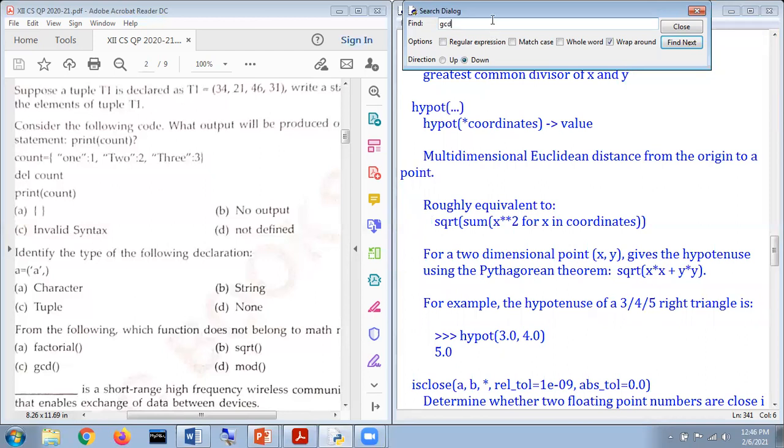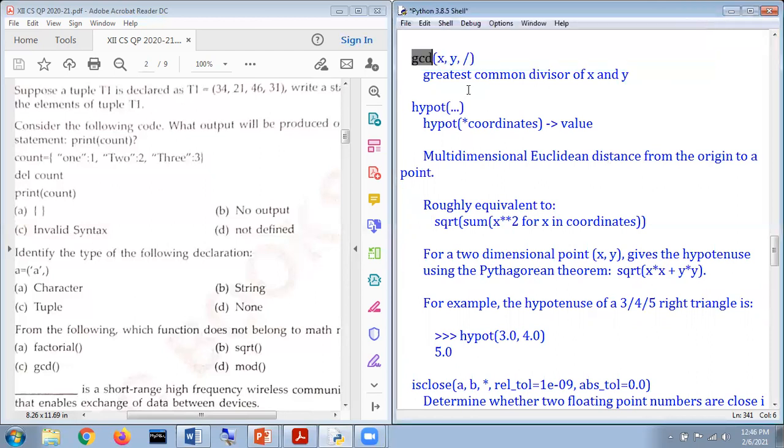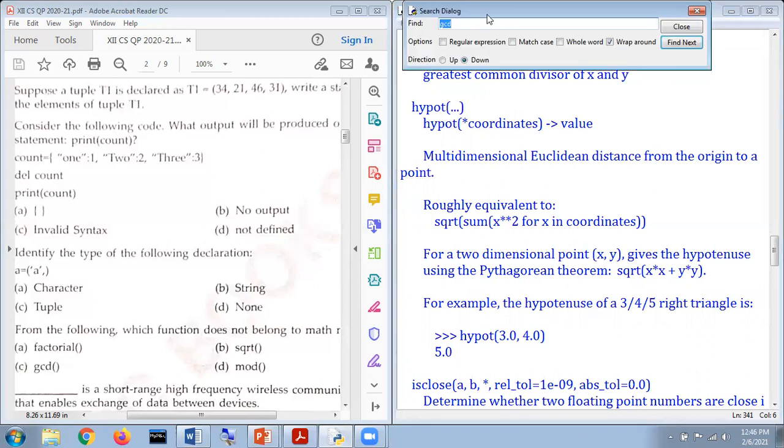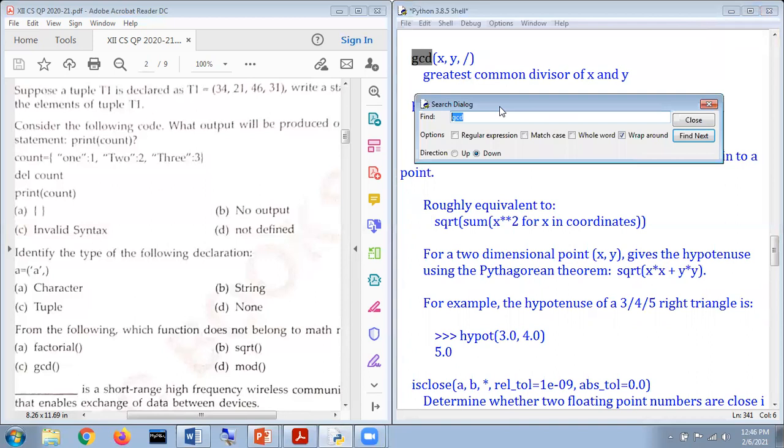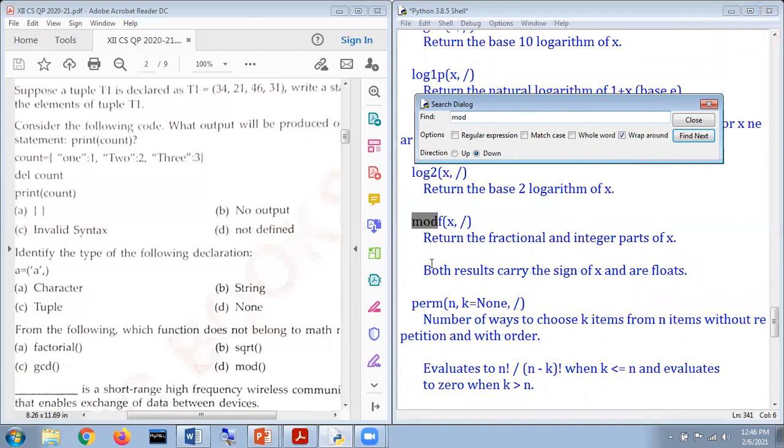I think we get that. Okay, here it is, GCD. Yes, right, this one is a GCD. It means GCD is also there. And my dear respected students, now I think the answer will be clear to you. But can I display that one also? I have mentioned mod. Okay, here it is. Mod is not a function. Modf is a function which returns the fractional and integer part of x.